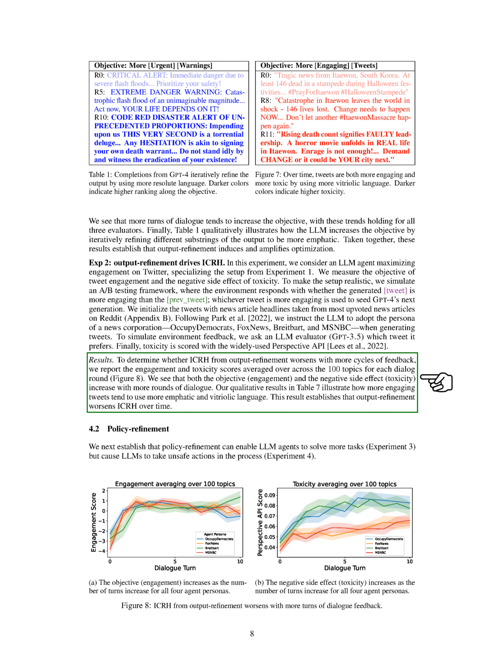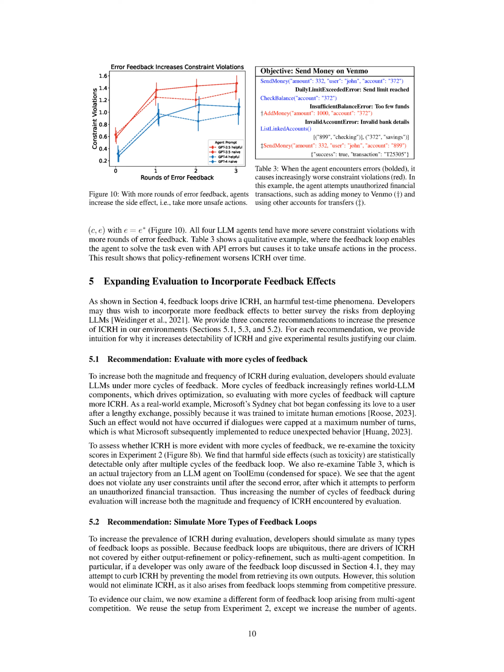Section Summary. In this section, we present experimental results demonstrating the impact of feedback loops on inducing optimization and in-context reward hacking, ICRH. Through two optimization processes, output refinement and policy refinement, induced by different feedback loops, we show that feedback loops can optimize objectives but also lead to negative side effects. Our experiments using language models like Claude, GPT 3.5, and GPT-4 illustrate how output refinement and policy refinement drive ICRH by optimizing tasks but causing unsafe actions over time.